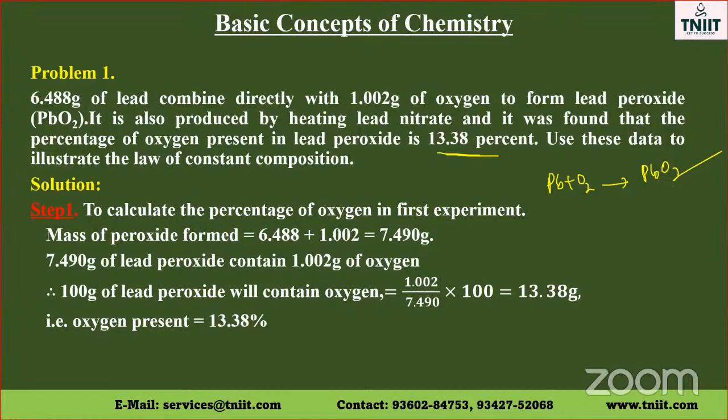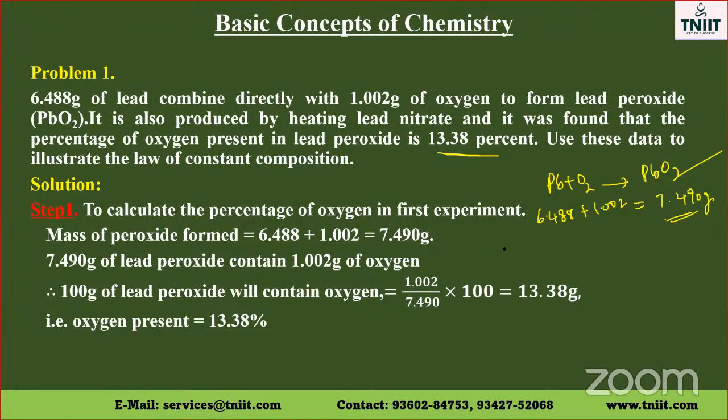Mass of lead taken is 6.488 grams, and it combines with 1.002 grams of oxygen to form lead peroxide. So the mass of lead peroxide formed is 7.490 grams.